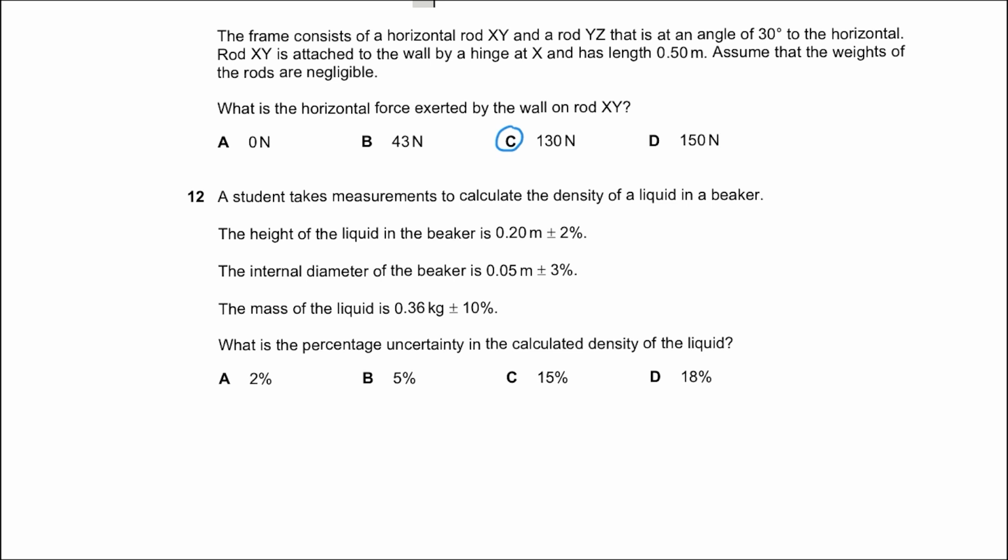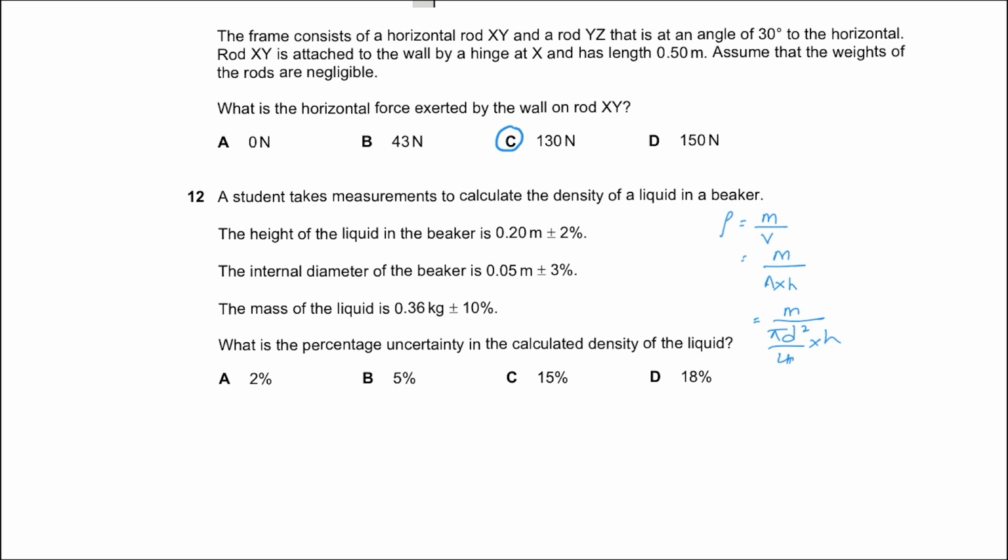So the formula for density is mass upon volume. For this liquid, the beaker is a cylinder. So I would say mass upon base area, using the internal diameter, multiplied by height. Or instead of area, I can say density equals mass upon pi d squared upon 4 multiplied by height.